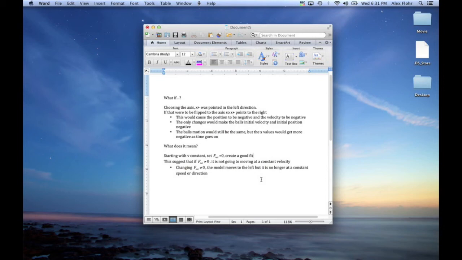So basically what this video means is that starting at a constant velocity, setting Fnet to 0 gives a very good fit for our data. On the flip side, this suggests that if Fnet was not equal to 0, it is not going to move at a constant velocity. Changing Fnet to not equal 0, the model moves to the left, but it is no longer at a constant speed or direction.